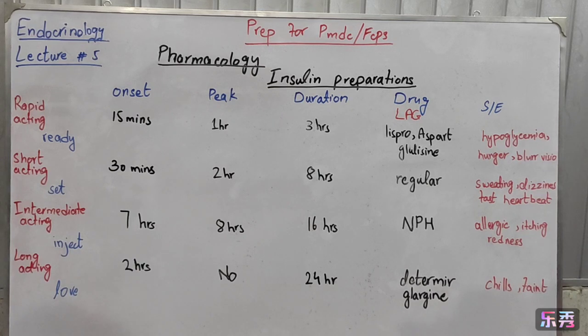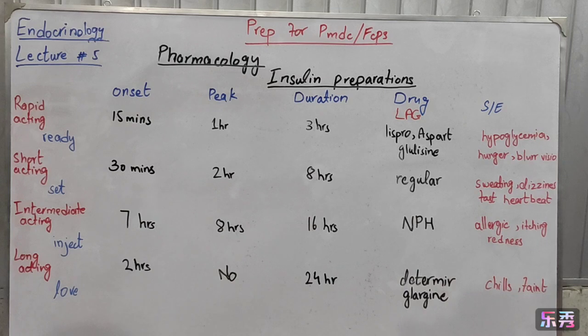Third one is intermediate acting. Its onset is about 7 hours and its peak level is 8 hours. Duration is 16 hours. Drug is NPH and side effects are allergic reactions, itching and redness. We give intermediate acting before breakfast and bedtime.